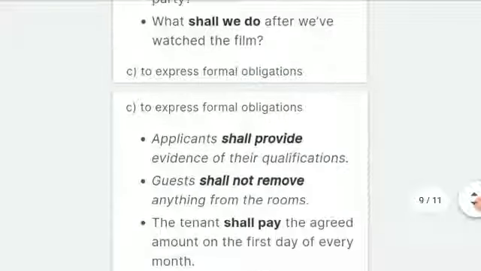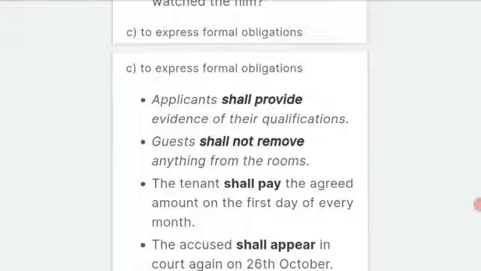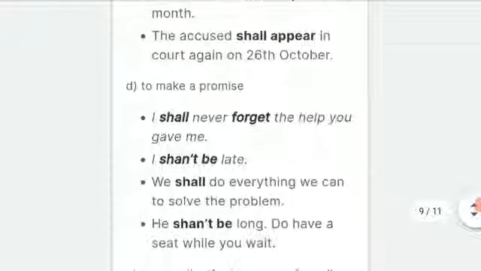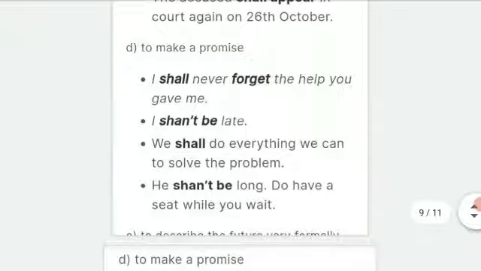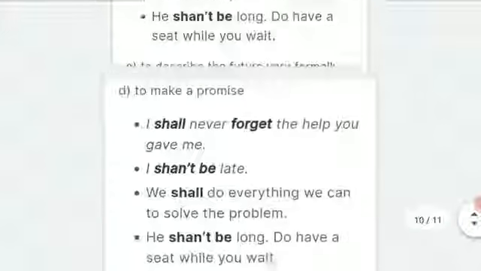And to express formal obligations, for example, guests shall not remove anything from the rooms. So in that case, when we express something formally, we can make use of shall. And to make a promise, if we are clear about that promise, then we can make use of shall.